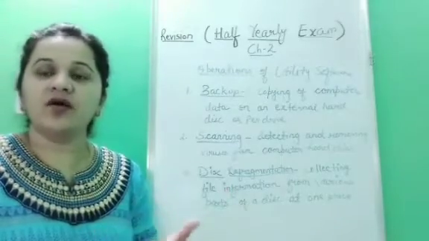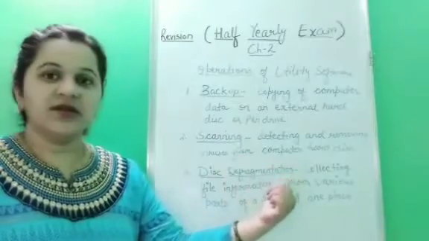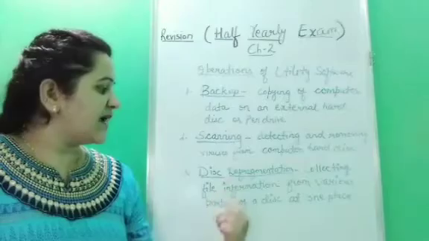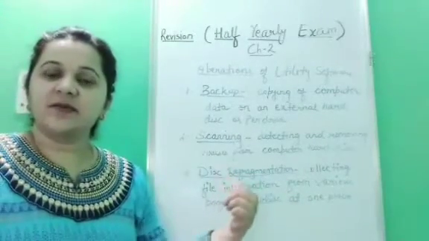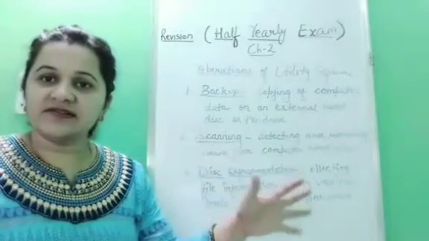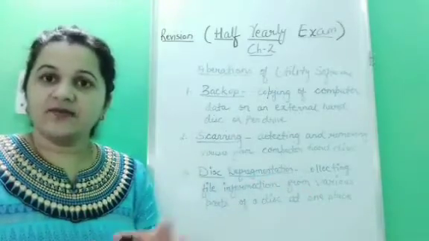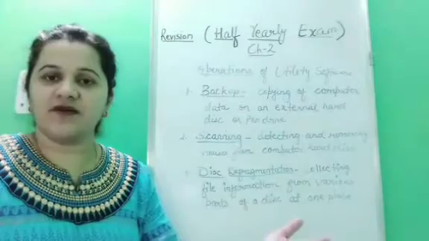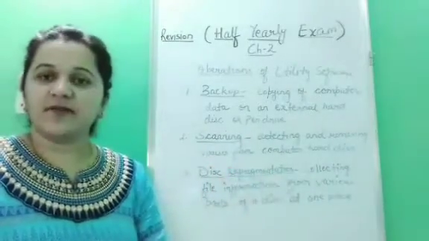Next is disk defragmentation, which means collecting file information from various parts of a disk at one place. Disk defragmentation is a process which collects the scattered file segments of a file into one place. Fragmented means scattered parts of your files. Collecting them in one place is called disk defragmentation.